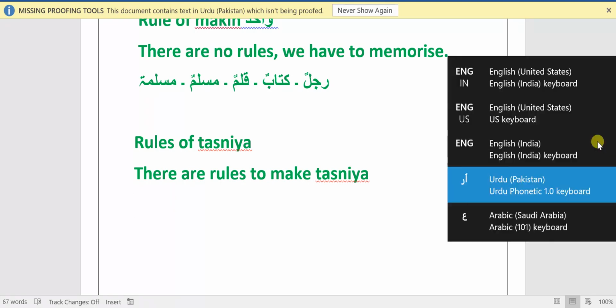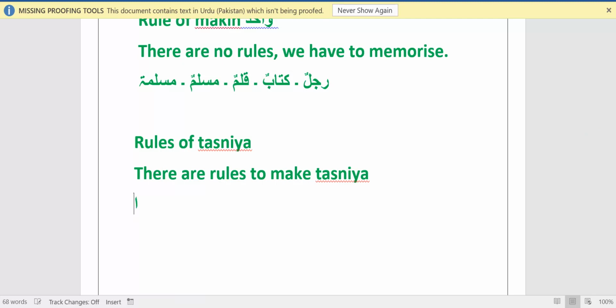Now the question is, what is the rule? The rule is, add alif noon at the ending of the Wahid word to create Tasniya, and before alif the fatha, zabar, is a must or necessary. Whenever we are adding alif noon, on noon it will be kasra, that's the fixed i'rab of noon, and before alif there must be a fatha on it. Also, the second is either add ya noon, where noon is having kasra, and before ya there must be fatha. Let's understand this with an example.